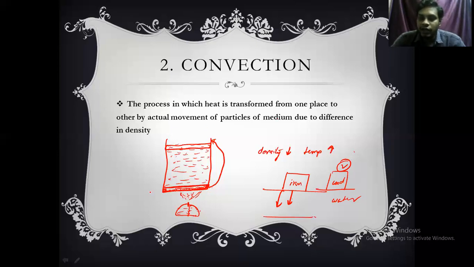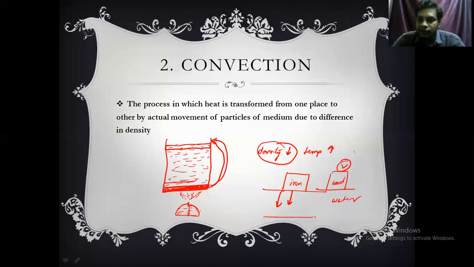Now in the same way, if you take this liquid layer, this will be heated up. Whenever this layer gets heated up, its density will decrease. If the density decreases, then this layer will move to the top. Why? Because this layer is not heated up and it is having more density, and this layer got heated up, it is having less density. Therefore, this less density layer will go to the top.